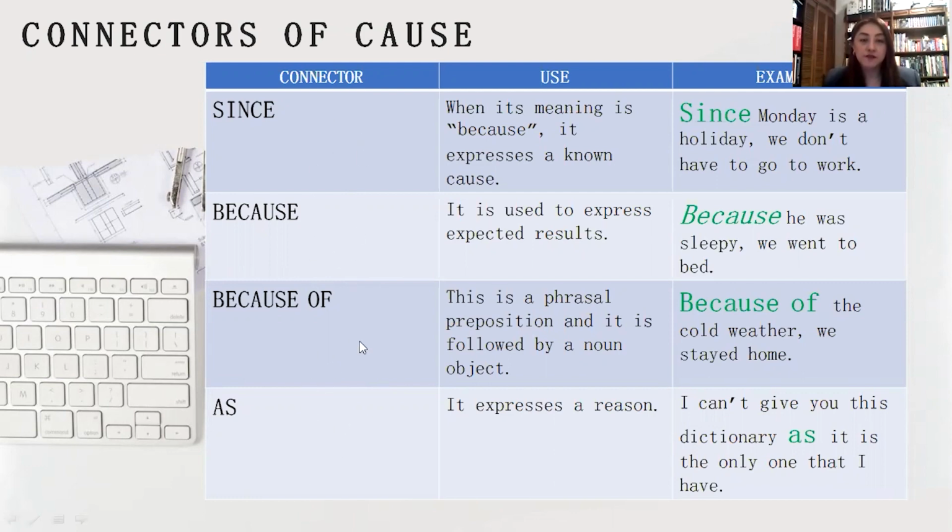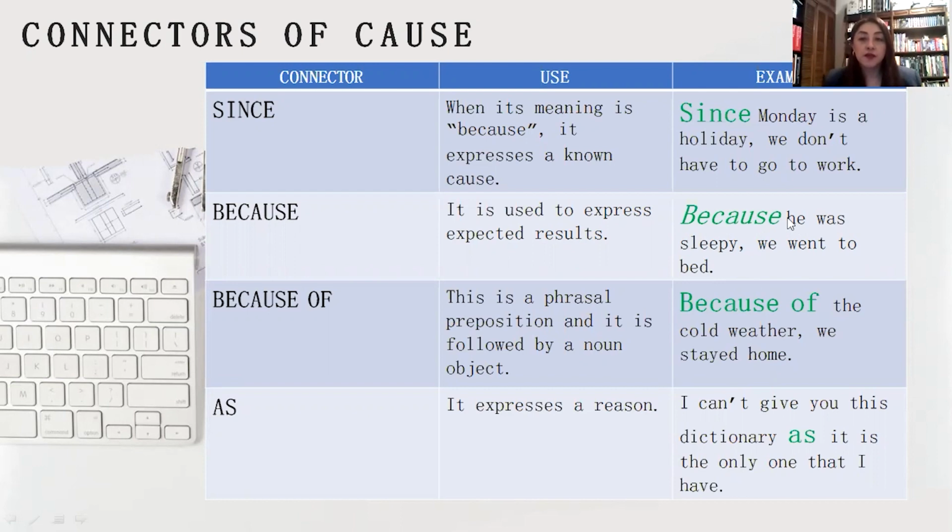Since, because of, as. Since, its meaning is because, and it expresses a known cause. For example, since Monday is a holiday, we don't have to go to work. Because, it is used to express expected results. For example, because he was sleeping, we went to bed.